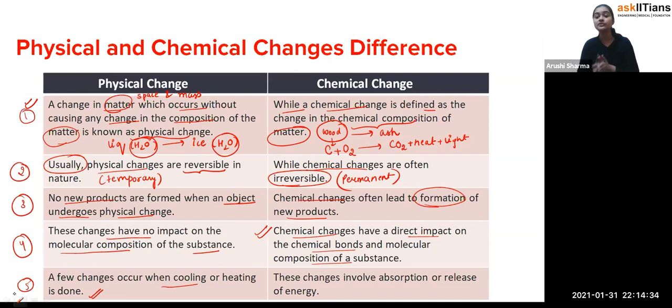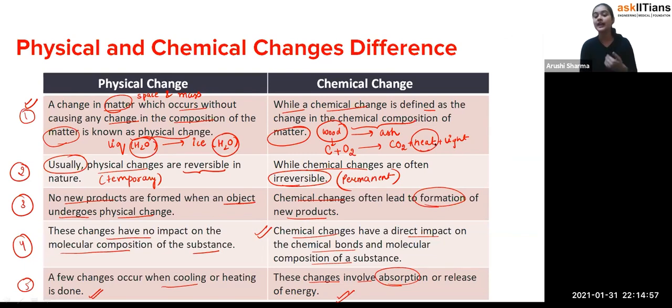But if we talk about chemical change, these changes involve absorption or release of energy. As you can see in this combustion reaction, there is the production of heat. Heat is a kind of energy. We have so many kinds of energy: heat energy, light energy, sound energy.